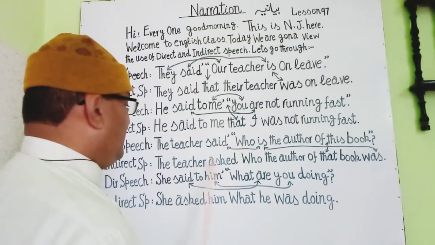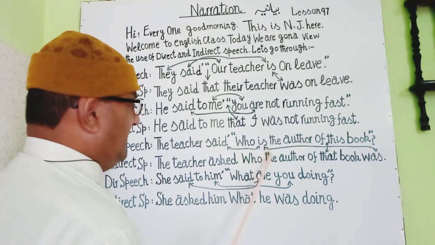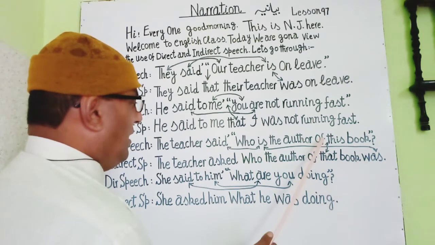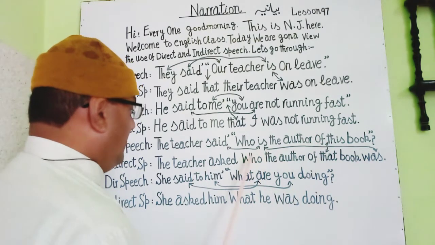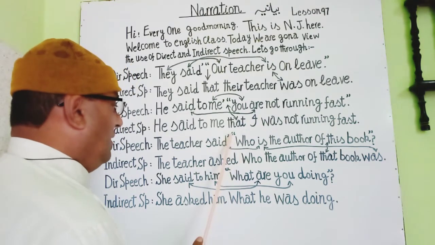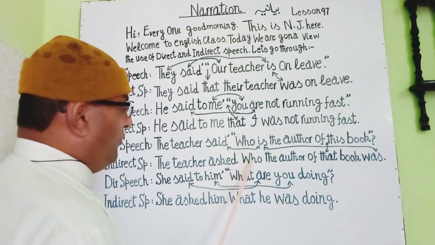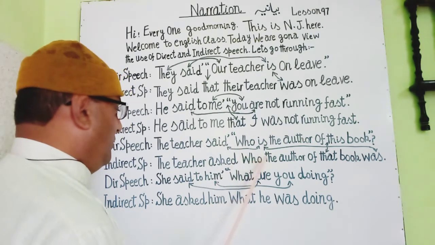So you see three changes here. First is the change of the verb, second is the change of this and that, and third is that there is no that. Instead of writing that, we put who here and that is removed.